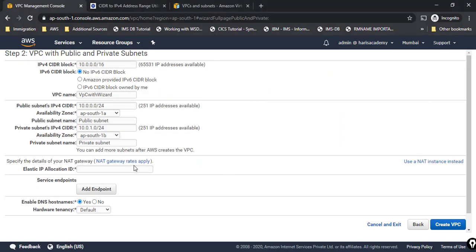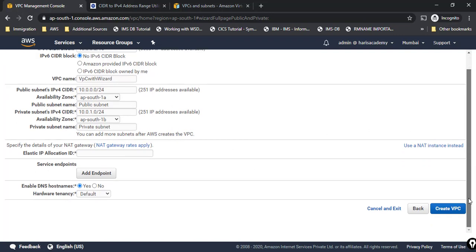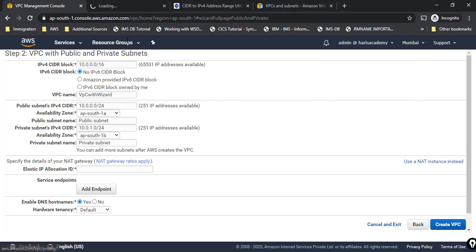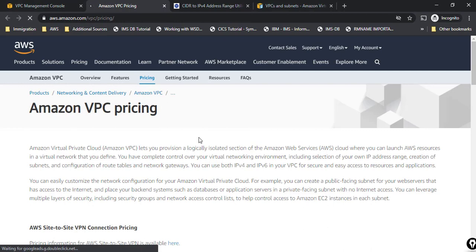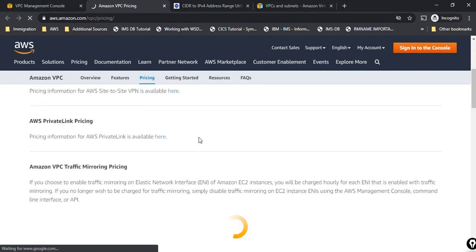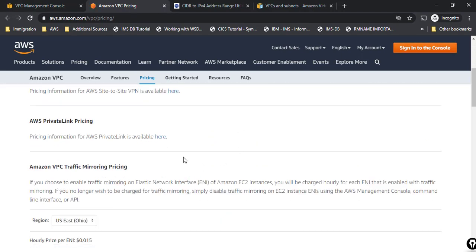So either you can create one and then come back. Also, NAT gateway will have some charges that apply, so if you want to do this demo, there are very minimal charges. You can check the pricing list here, and then you can proceed with the demo if you want to go for it. Okay, so this is how it works.